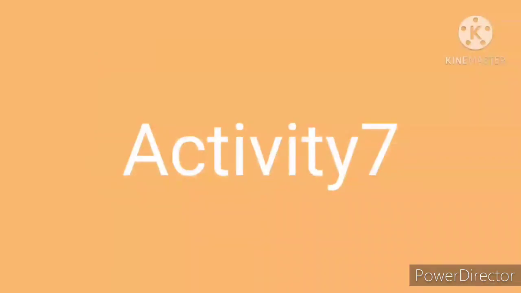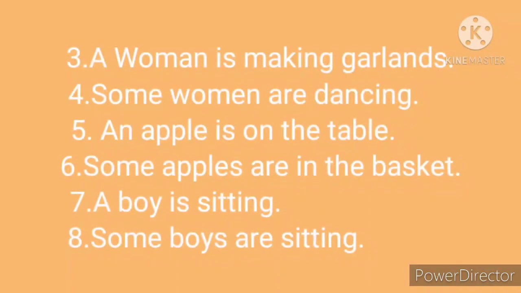Activity 7. Look at the picture and complete the sentences. Look, first sentence. A woman is making garlands. Here, a woman is singular. So, we use is. Then look at the fourth sentence.